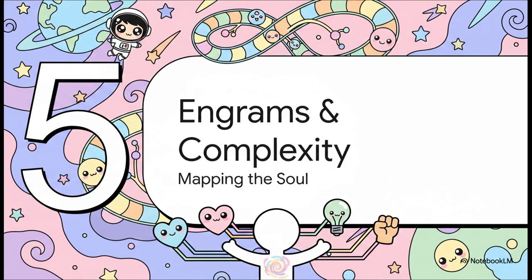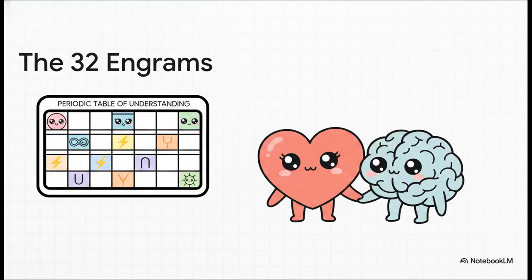Section 5, Enneagrams and Human Complexity, Mapping the Soul. We're moving from the macrocosmic scale down to mapping the interior of a human being. Stripper feels that standard personality tests like Myers-Briggs are just way too coarse. So he created an alphabet of 32 fundamental enneagrams, a sort of periodic table of understanding. These 32 symbols precisely map our human experiences, like completion, cooperation, or disruption. They act as a deep emotional vocabulary, letting us map the incredibly complex geometry of a person in a way that is highly structured yet endlessly, beautifully adaptable.